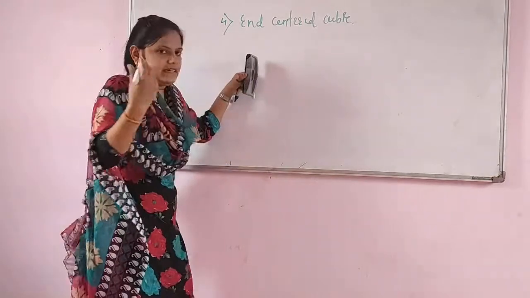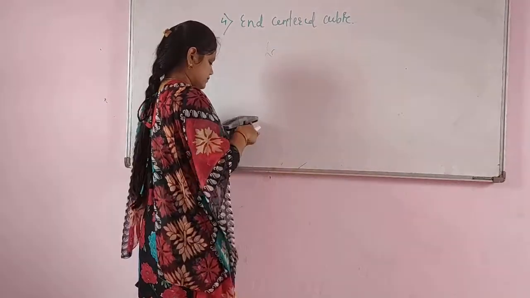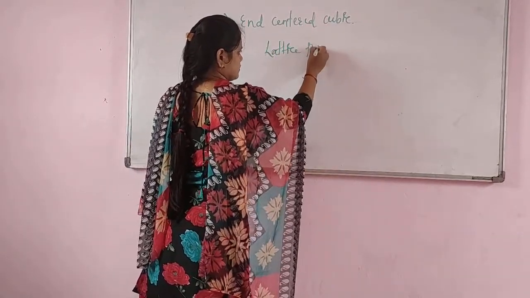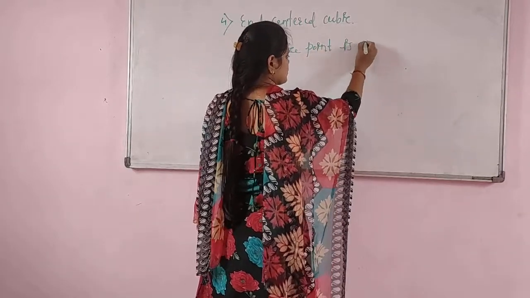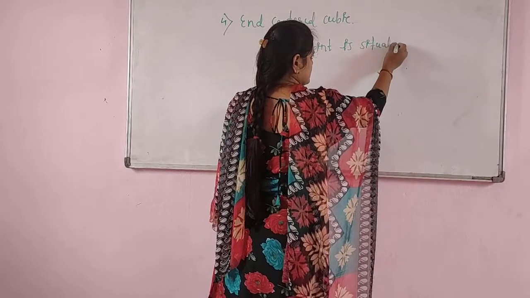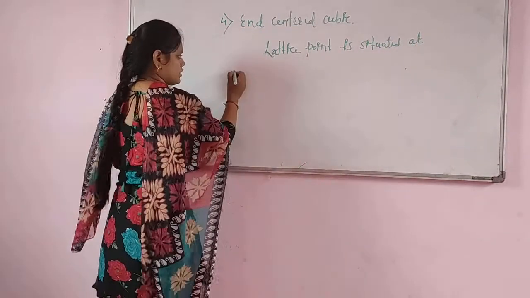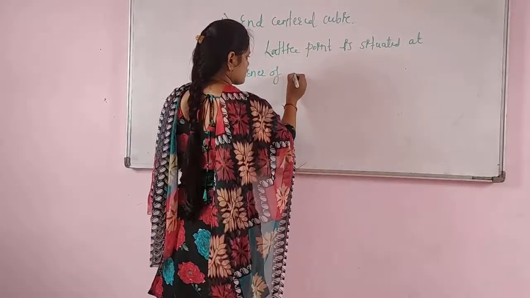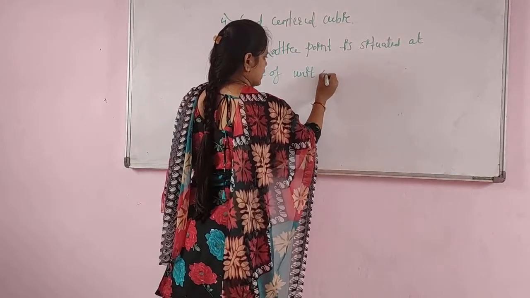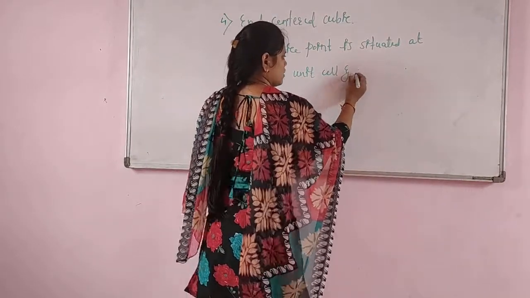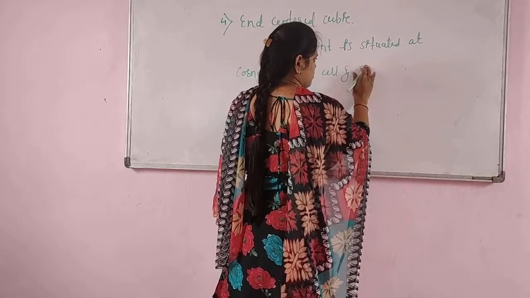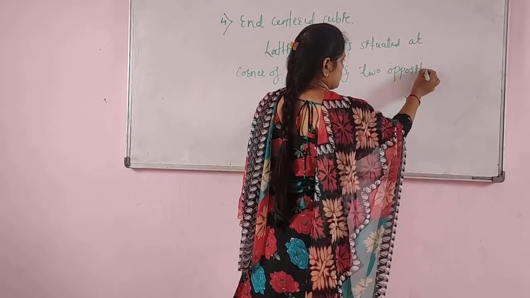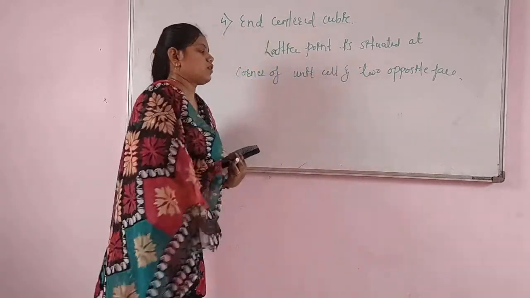Like all others, here also the lattice point is situated at the corner of the unit cell and two opposite faces, or two opposite ends.